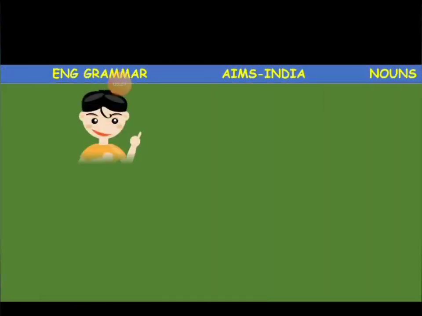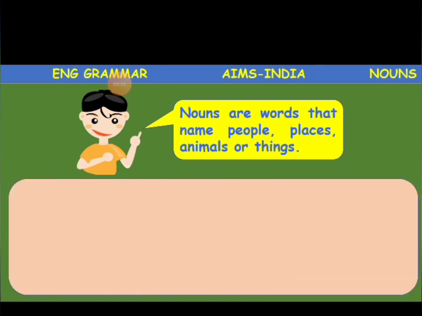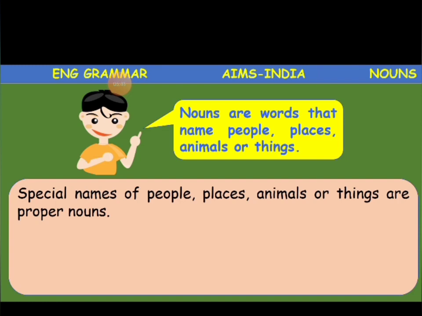So here what we are telling: nouns are words that name people, places, animals or things. As I said, what are nouns? Nouns are words that name people, places, animals or things. Special names of people, places, animals or things are proper nouns.